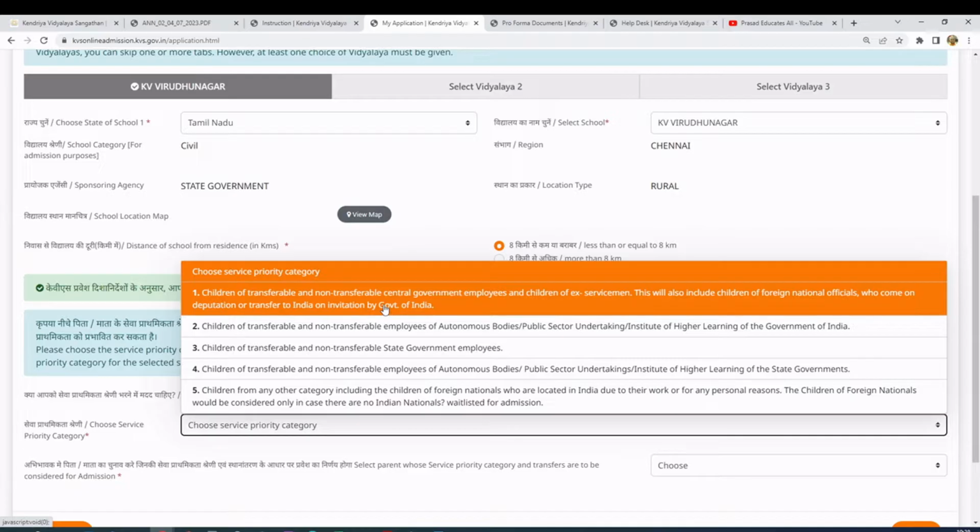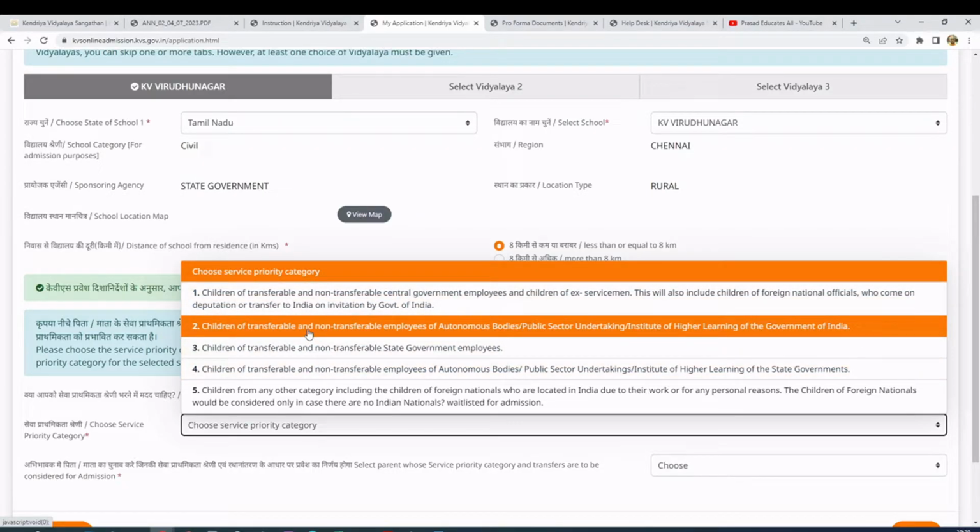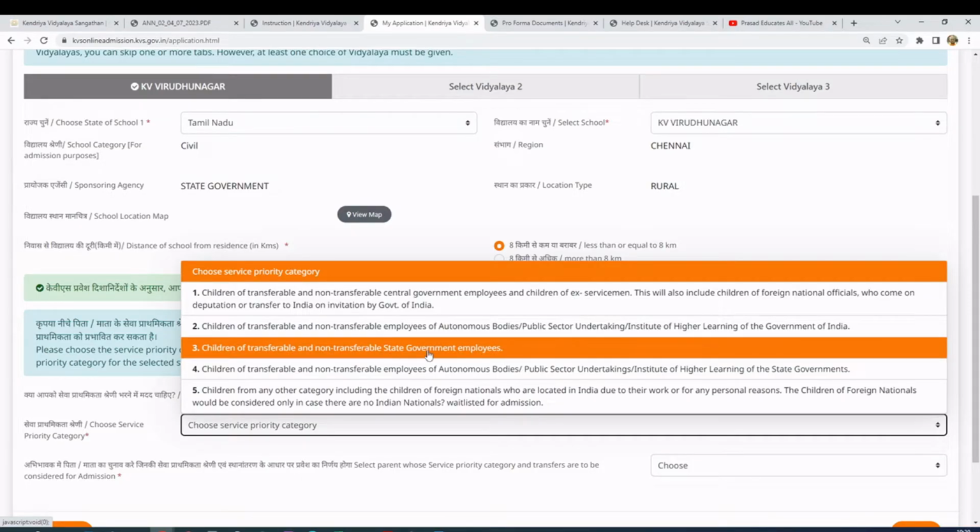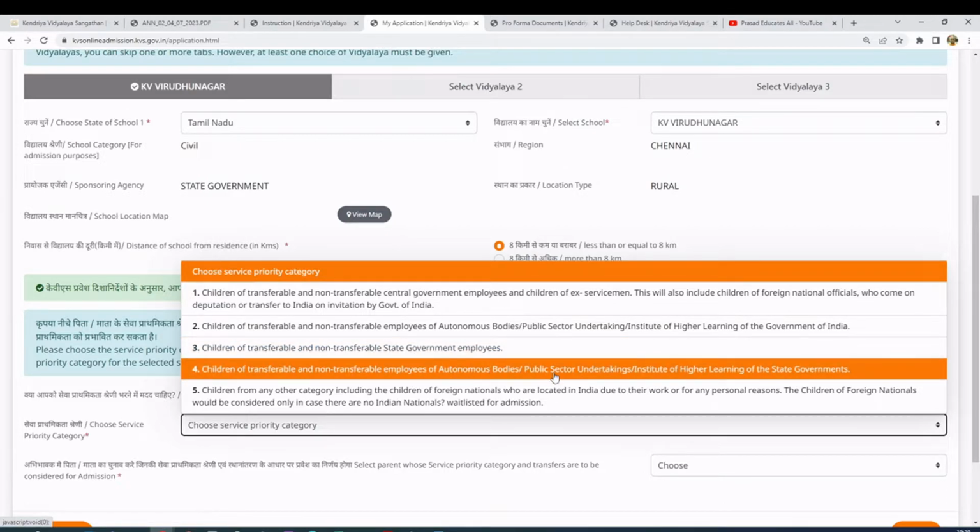I'll say no, because I know which category I belong to. This is Indian Army, so this is purely central government, so I can select central government employee. Army, Navy, Air Force, everything falls under central government. If it is an autonomous body or public sector undertaking, like the State Bank of India or LIC, then you have to select this. If you are a state government employee, you have to select state government employees direct payroll. Or if you are in a public sector undertaking or autonomous body of the state government, you have to select the fourth option.